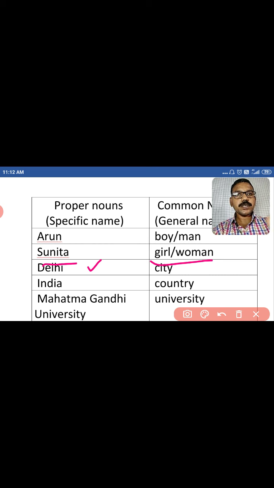We talk about the proper place. Okay, suppose if I say I live in city, my friends cannot identify which city I live. If I say I live in Delhi, so they can easily understand where I live.